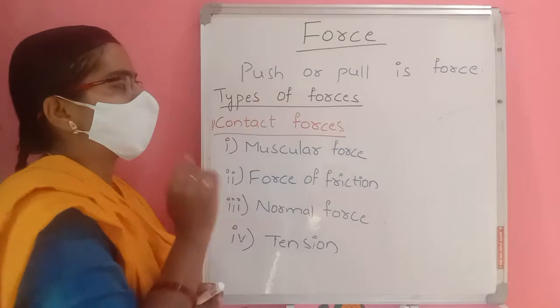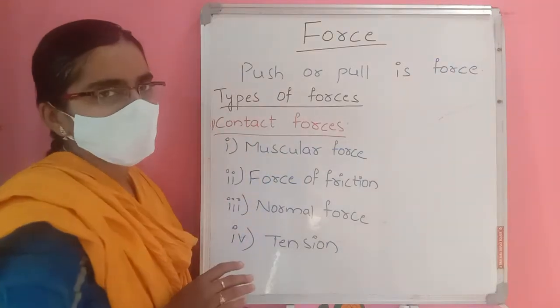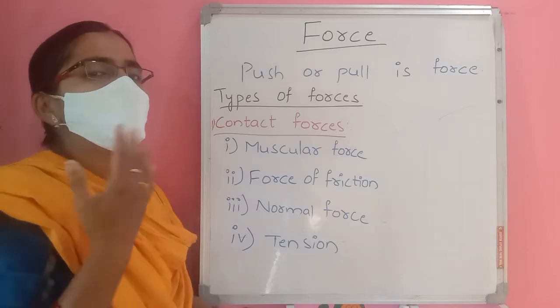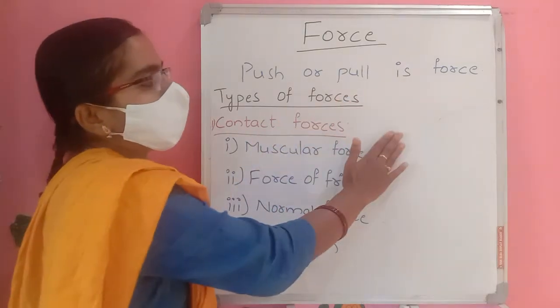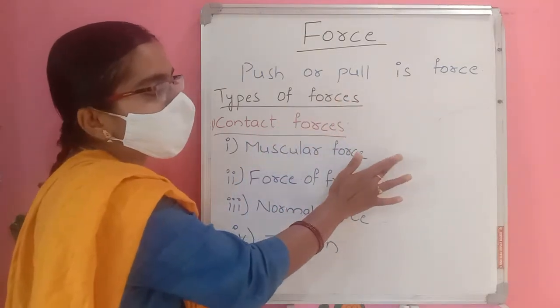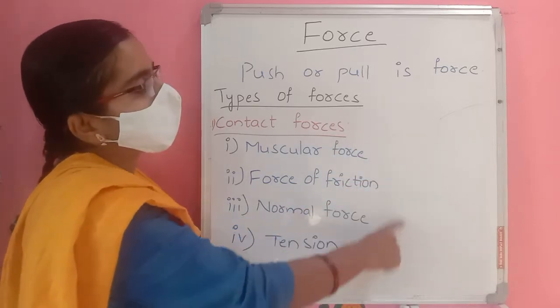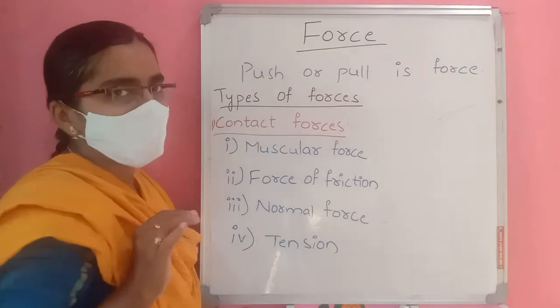So types of forces. First one we have contact force. So this contact force means if we apply any force on any object with contact with that object, with contact means with touch, then those forces are called as contact forces.